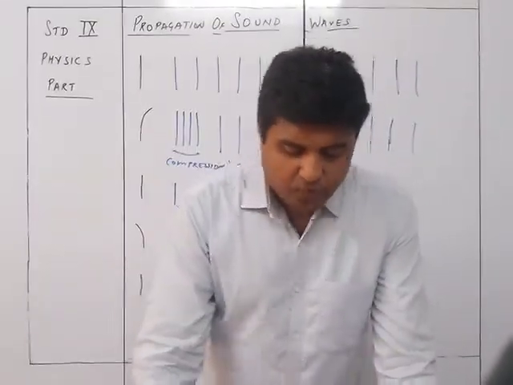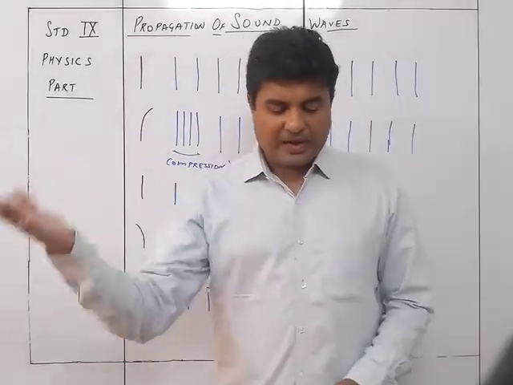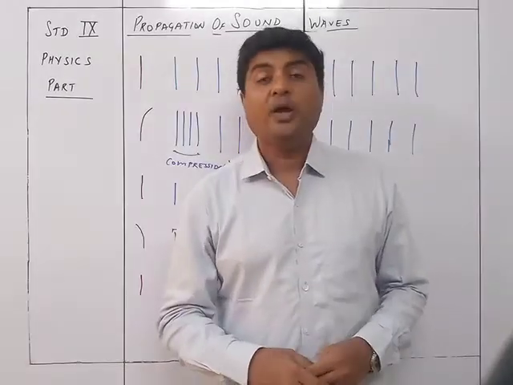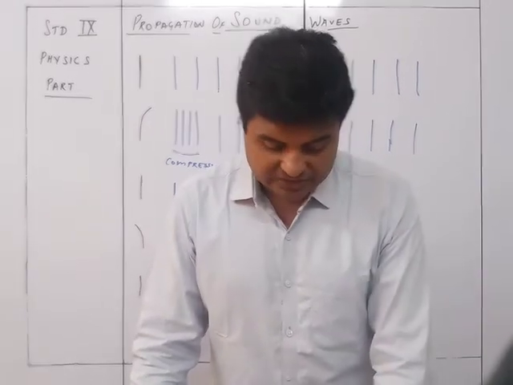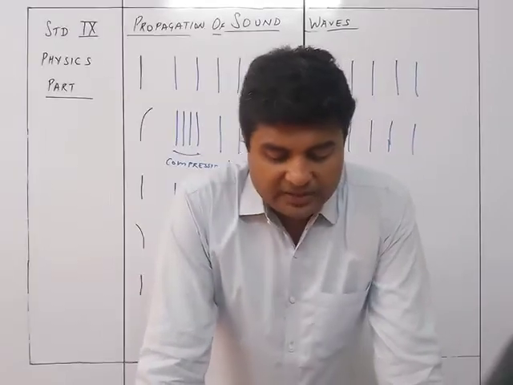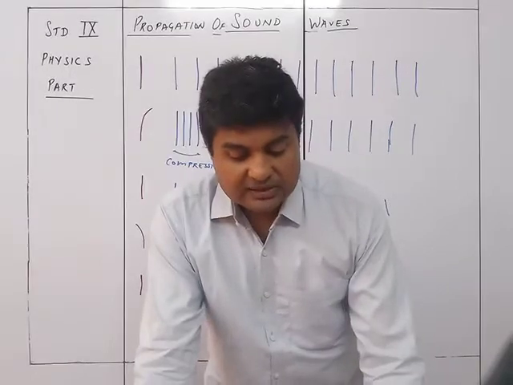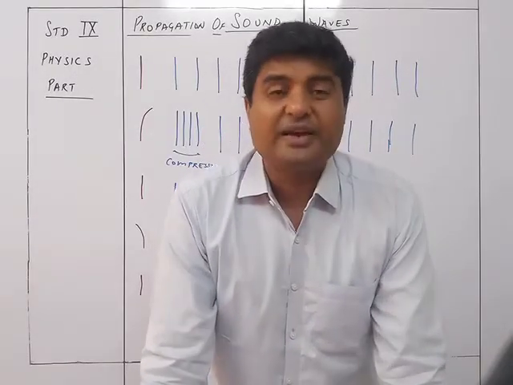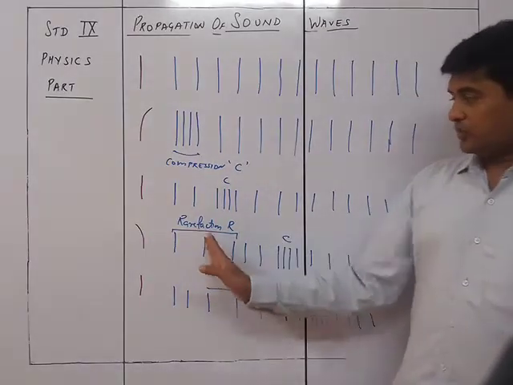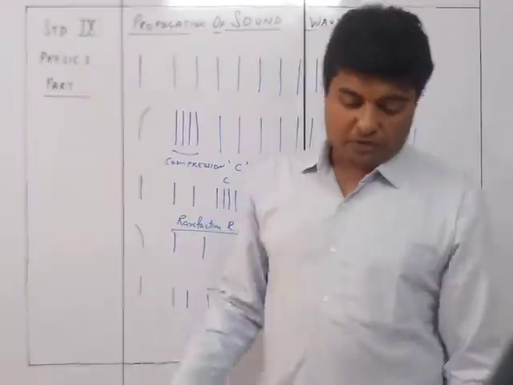When the strip moves to the left from A to C, that is in figure 8.5D, it pushes back the layers of air near it towards its left and thus produces a space of very low pressure on its sides. The air layer on the right side of the strip expands in this region, thus forming the rarefied air layers. This region of low pressure is called rarefaction R. So this is the low pressure rarefaction R. You know, there is going to be a sucking action जैसा होगा for this part.